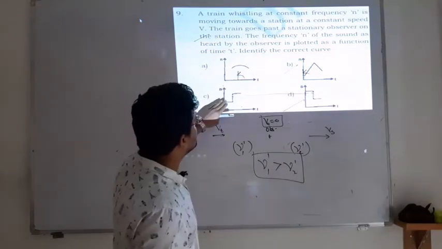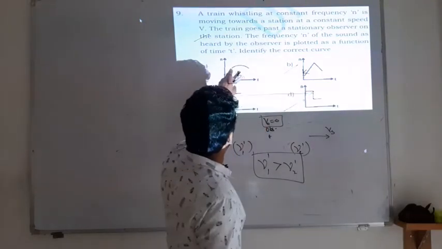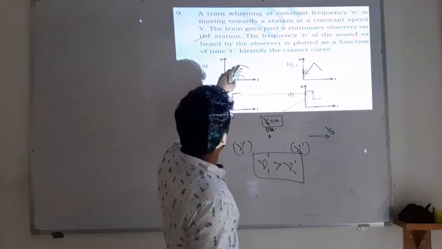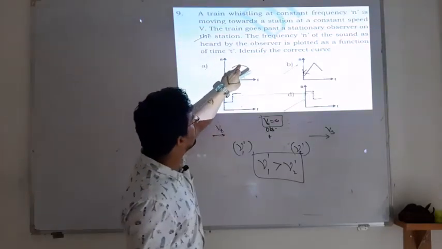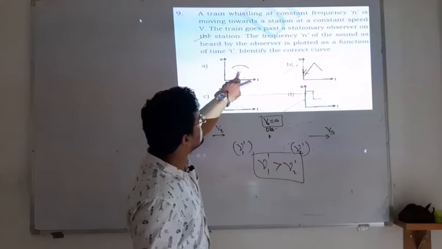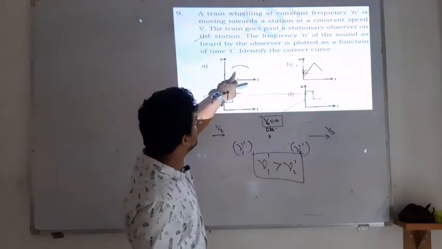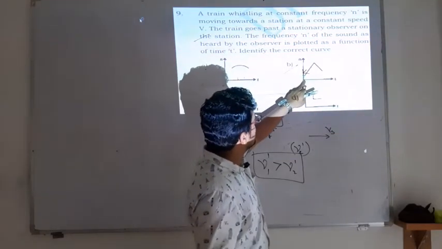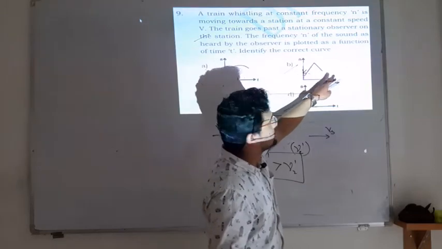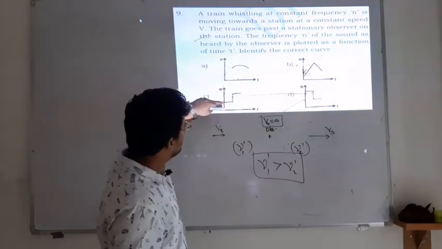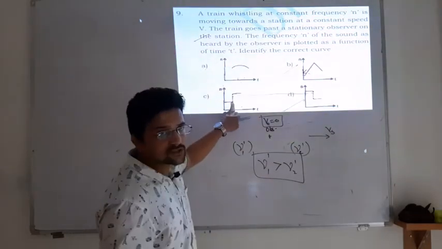So which option is correct? You can see option A: as time passes, frequency increases, is maximum and then decreases. No, it is not possible. A is not possible. B: increases, maximum and then no, here it is also constant. It is also not possible.